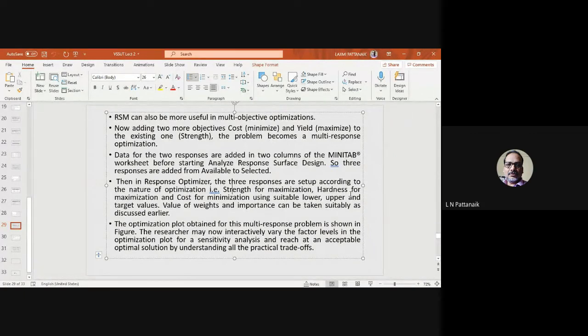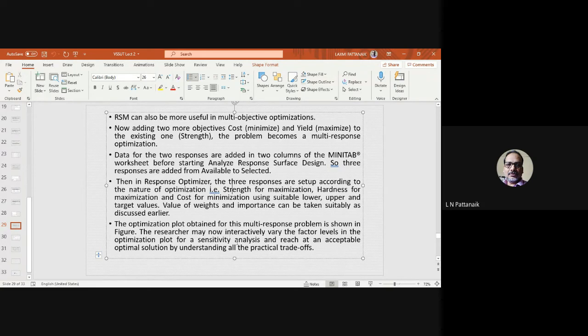Once you have done it, again the same thing, upper and lower target values. You have to give the weights and importance to the different priorities, I mean objective functions, whether cost is important to you or yield is important to you. According to that, you can give a value from 0 to 1. Then you will get the optimization plot as you have received in the single objective optimization.